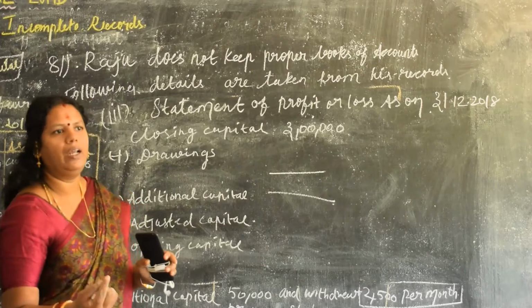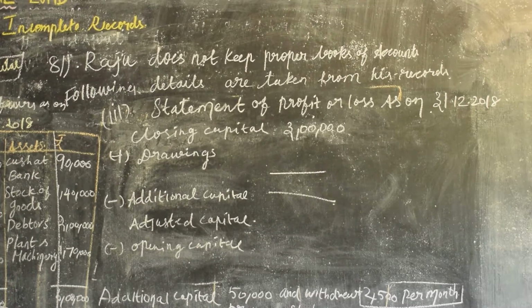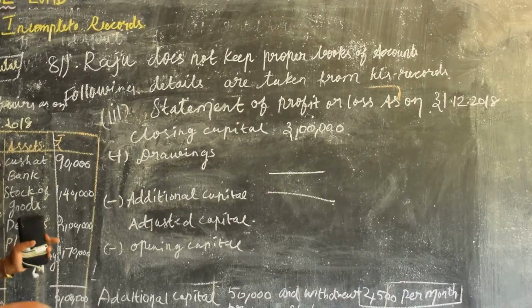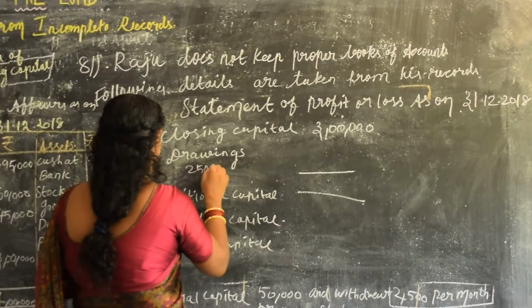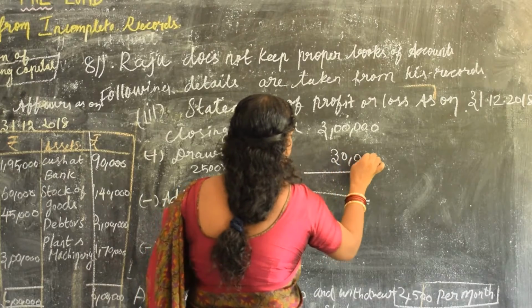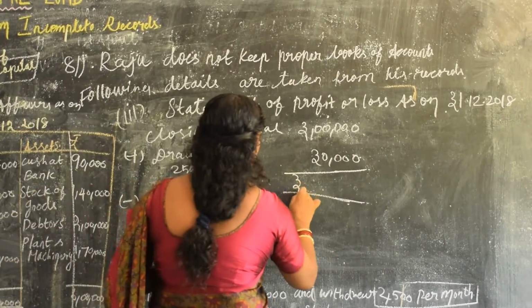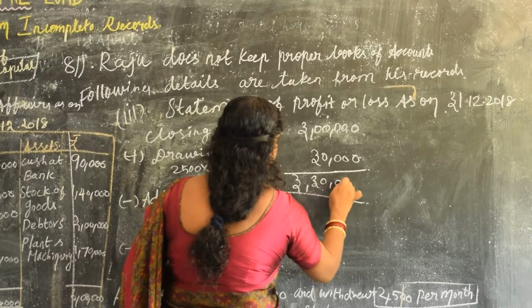They have calculated only per month. The statement of affairs and all our final accounts are prepared for 1 year. So 1 year, how many months? 12 months. So 2500 into 12 gives 30,000. Add over here: 3,30,000.